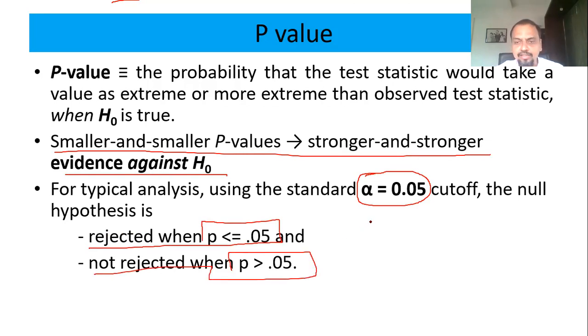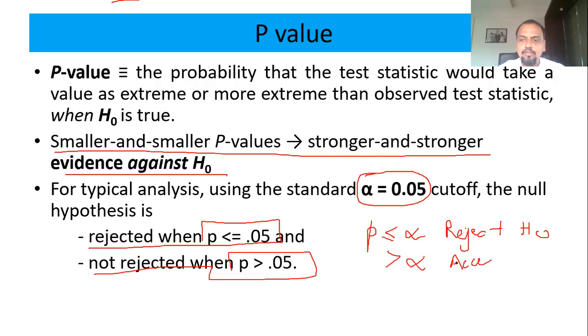So remember this, in general, if p is less than or equal to alpha, reject null hypothesis. And if it is greater than alpha, in simple terms, accept or fail to reject the null hypothesis.